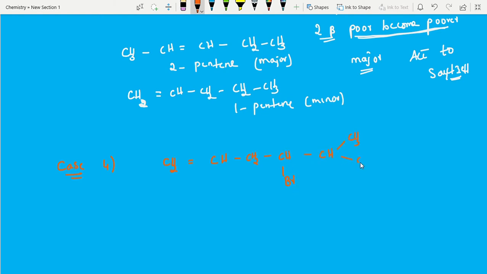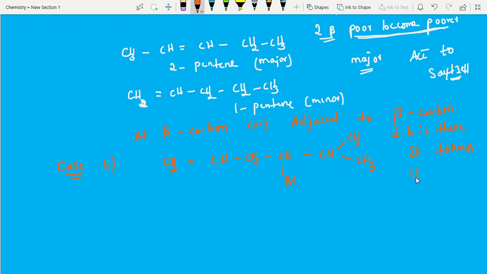This is the alkyl bromide and a double bond is also there, at the beta carbon or adjacent to the beta carbon. If a double bond is there, it follows Hofmann's rule.